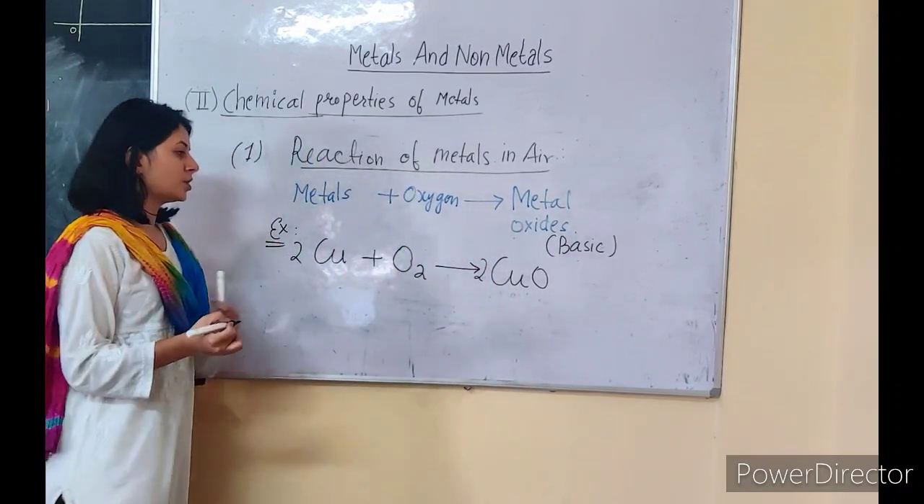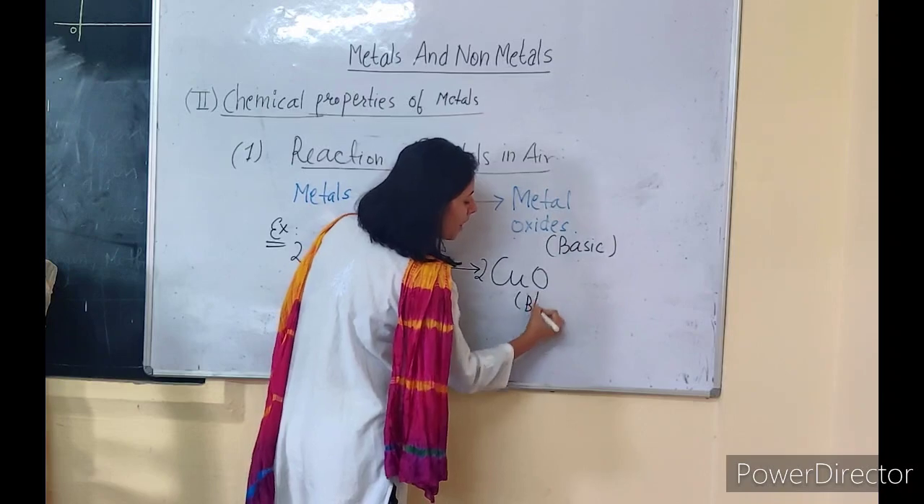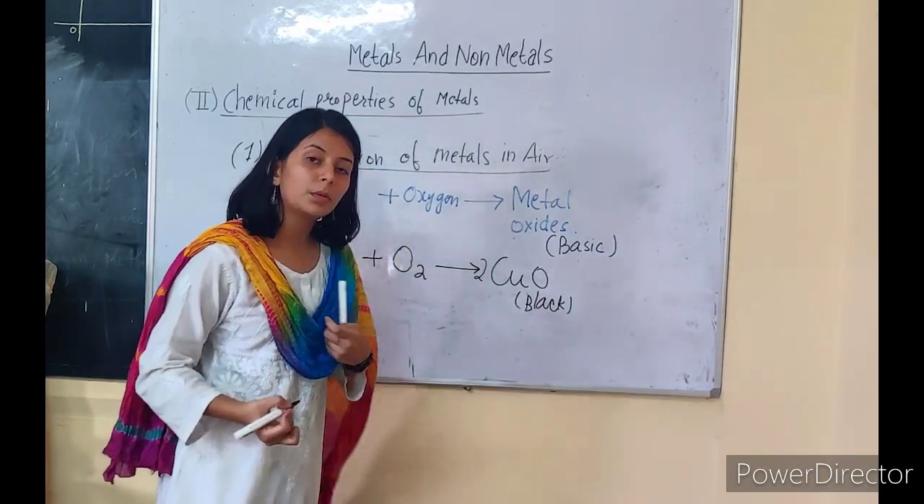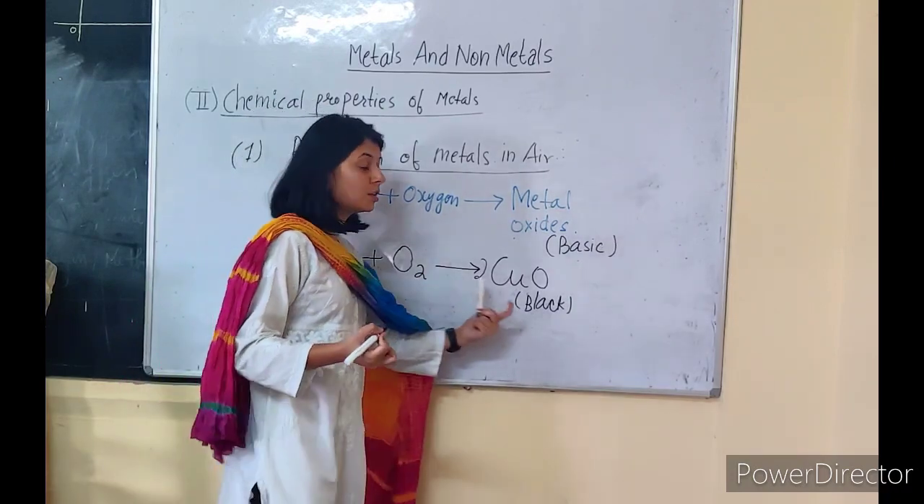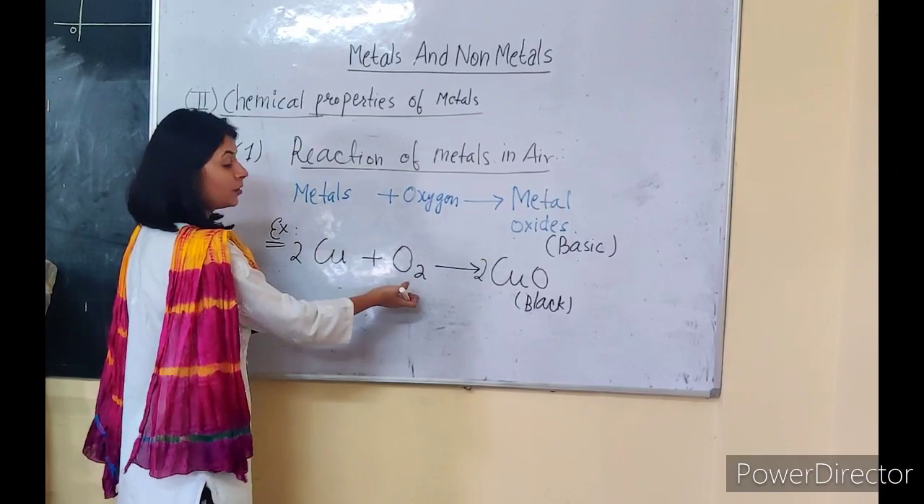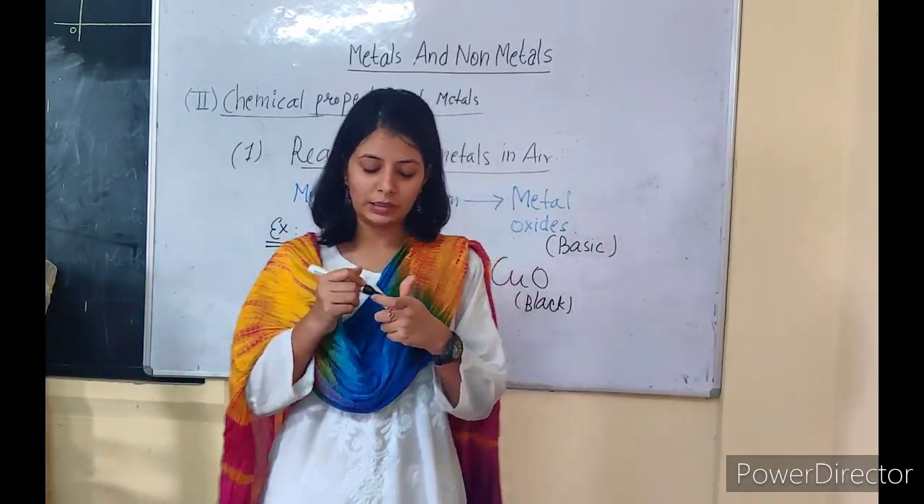Now the equation is balanced, and the metallic oxide that we will get here will be black in color. See, colors are very important to remember. So please make a note of the colors in your book and remember the colors also. Okay, so copper will react with oxygen and we will get copper oxide which will be blackish in color.